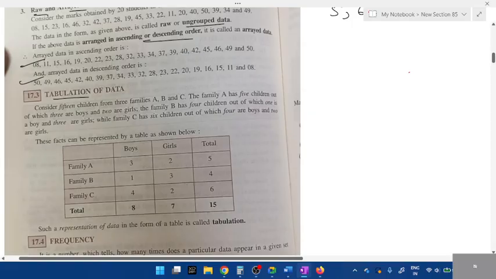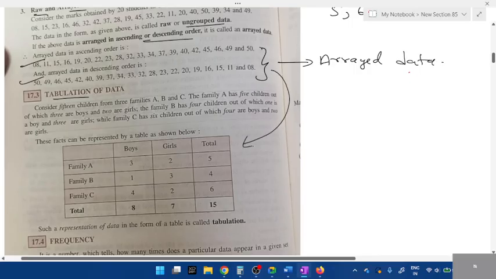Next, tabulation of data. Now, which one looks simplified, students? This one, which we have arranged, is known as arrayed data. And if you arrange this arrayed data in a table like this, it looks even more simplified, right? So we call this tabular representation, that is nothing but a table. Whenever you write the data in a table, it's known as tabulation of data or tabular representation.